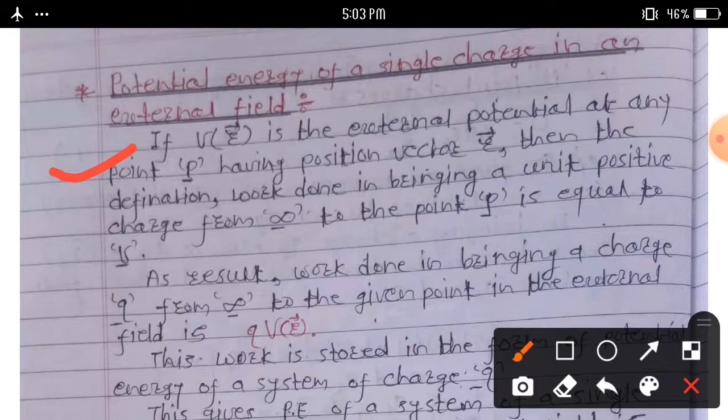Here, if V of r bar is the external potential at any point P having position vector r bar, then by definition the work done in bringing a unit positive charge from infinity to the point P is equal to V. As a result, the work done in bringing a charge q from infinity to the given point in the external field is q into